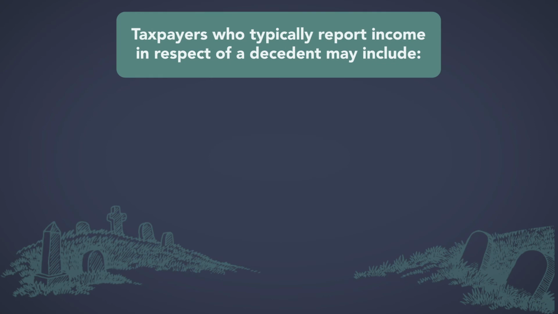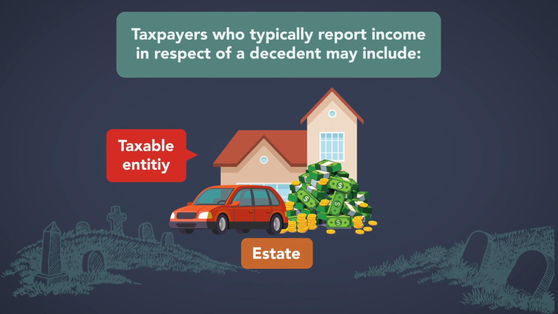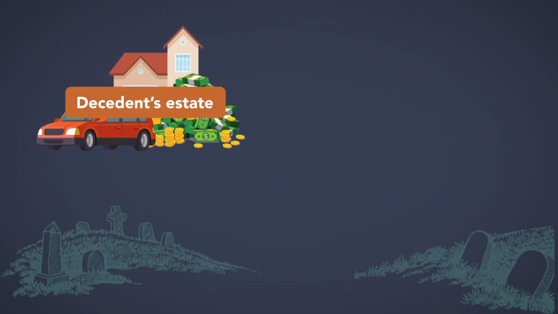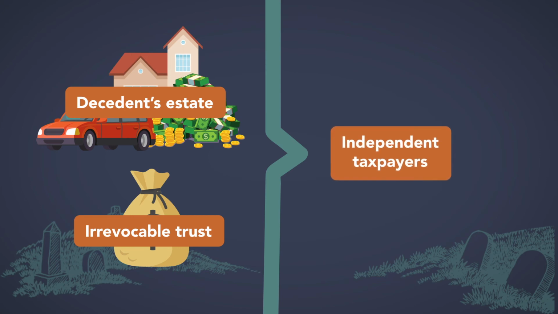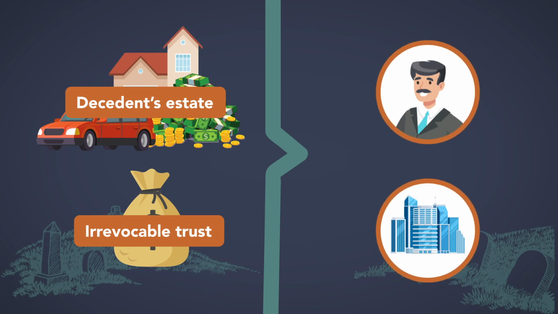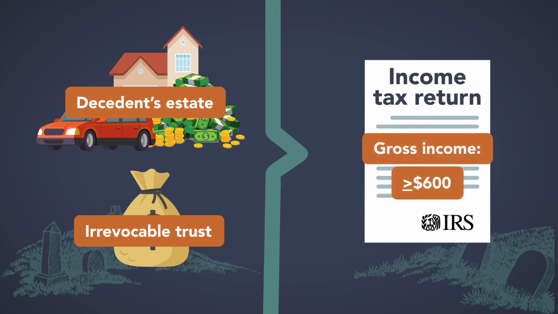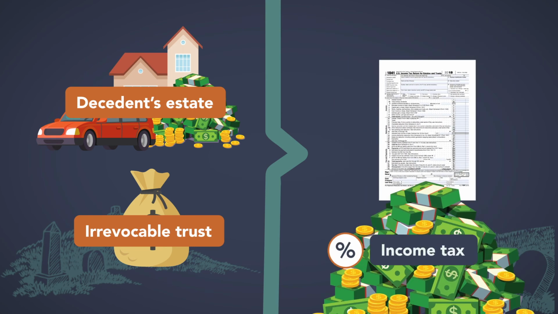Taxpayers who typically report income in respect of a decedent may include the decedent's estate, which itself becomes a taxable entity, or the decedent's beneficiaries, if the assets have already been allocated and distributed. A decedent's estate, or an irrevocable trust, are considered their own independent taxpayers for federal income tax purposes. Estates and trusts receive the same types of taxable income as individuals and corporations, and are required to file federal income tax returns in years in which they earn at least $600 of gross income. They file their own income tax returns, Forms 1041, and pay their own income taxes on monies that they retain.